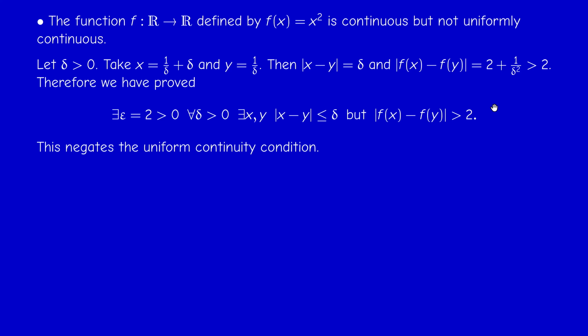So what did we prove actually? We proved that there exists epsilon, which can be taken to be 2. So there is epsilon equal to 2, and for every delta there exists x, there exists y, whose distance is less or equal than delta, but the distance between their images is at least 2. And this is precisely the negation of the uniform continuity condition, okay, which says for every epsilon there exists delta, for every x, for every y, okay?